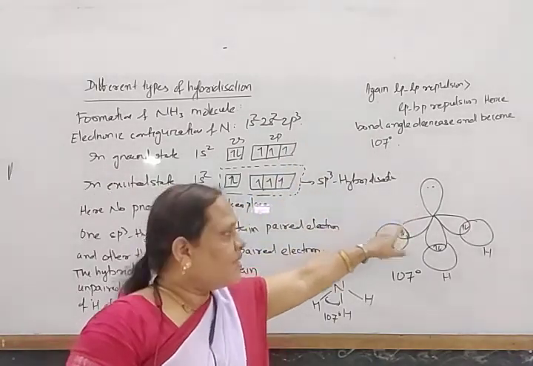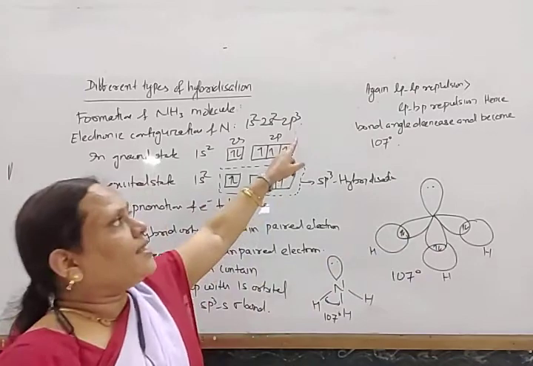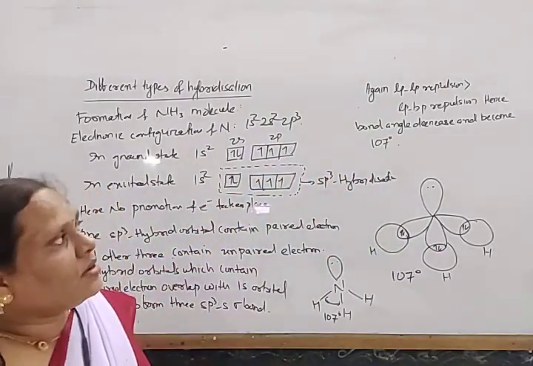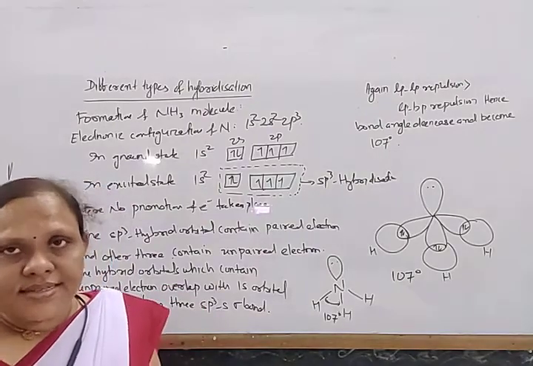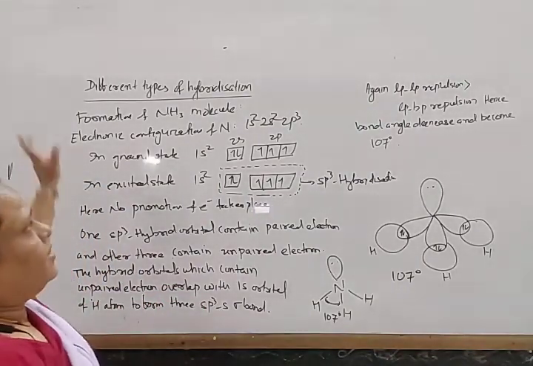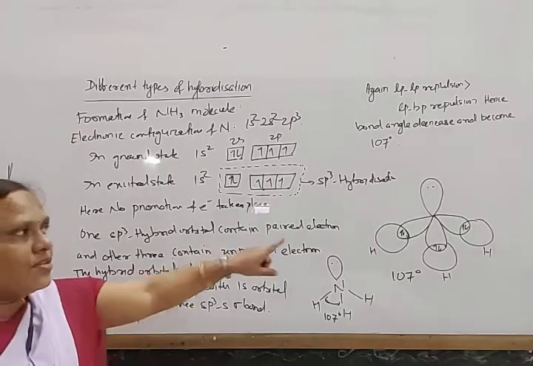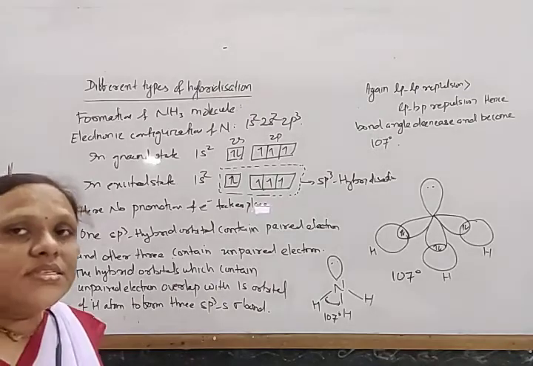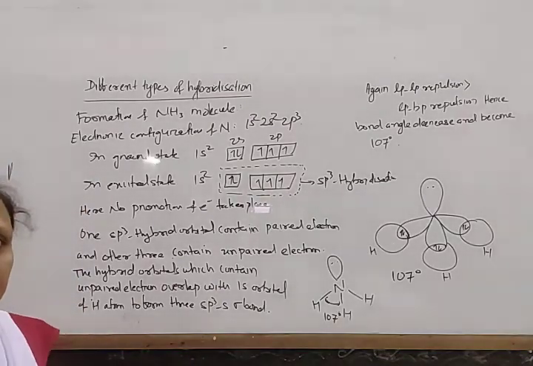One lone pair is present and 3 bond pairs. Again the lone pair repulsion is greater than the lone pair-bond pair repulsion and the bond angle decreases and becomes 107 degree. So write down this and draw these pictures for explaining the shape of ammonia molecule.